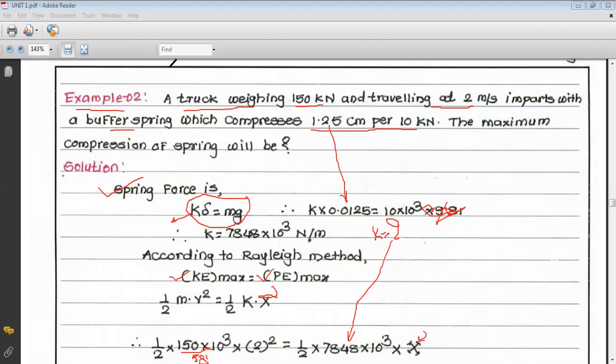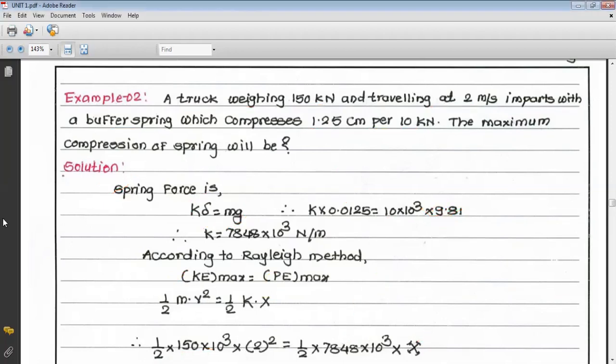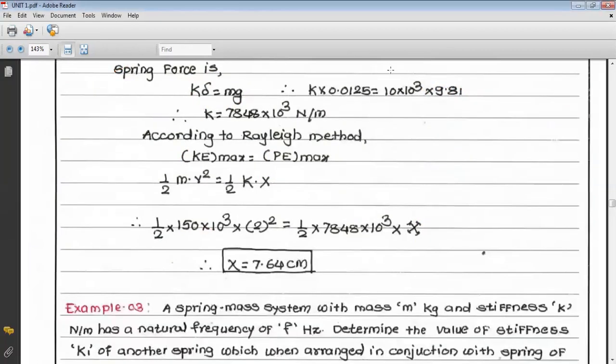So after calculation, the value of x comes to 7.64 centimeter, or we can say 0.0764 in meter, or 7.64 centimeter. So this is the example, only simple.